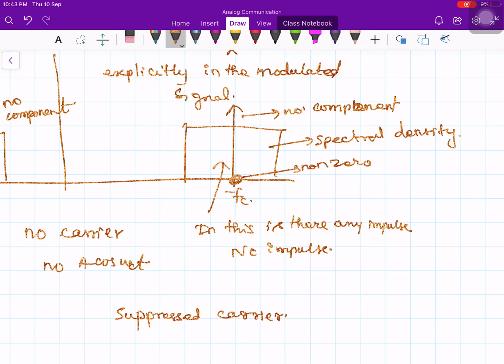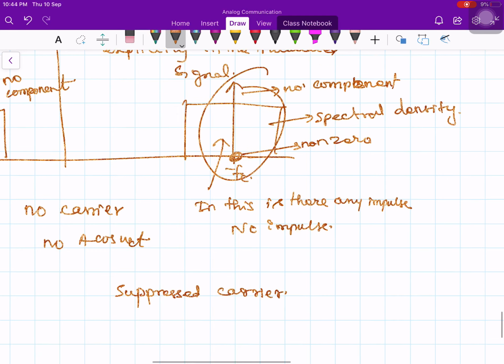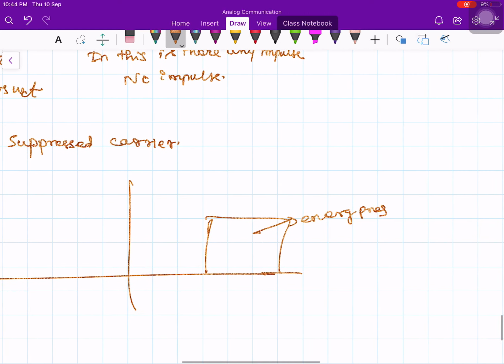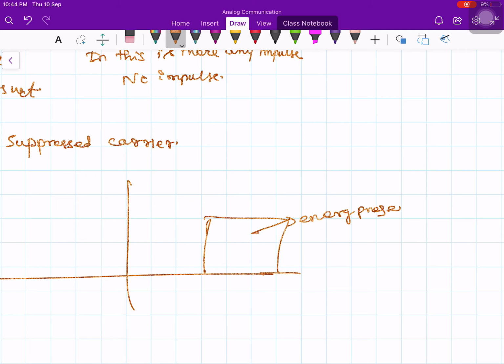For a carrier component to be present, you must have an impulse function there. Okay, so in this area you must have an impulse function. Suppose you have it like this. Now somebody comes and asks you, what is the energy present in the signal at any specific point? At any specific frequency point it is 0, because it is an energy density function.